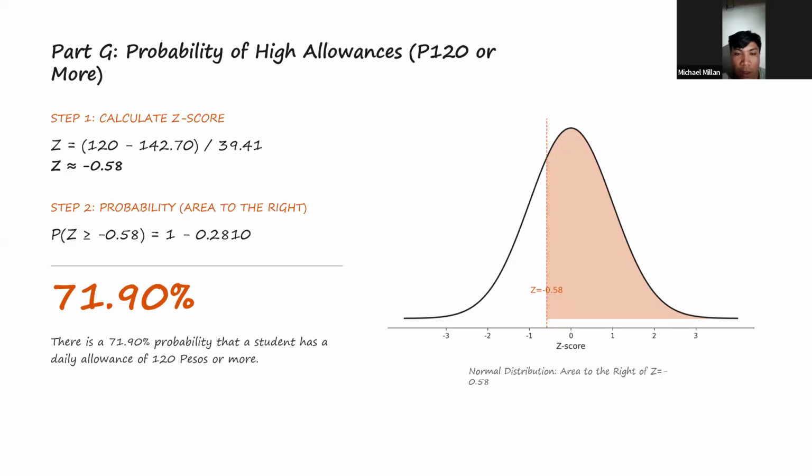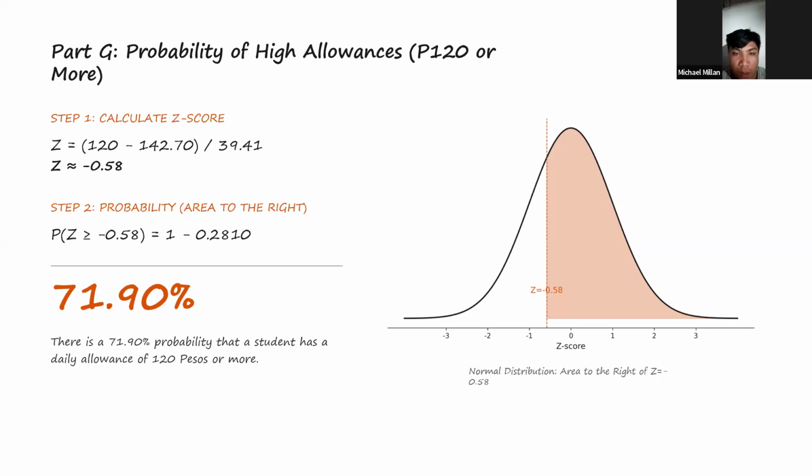To identify the values, x equals 120 pesos, the mean equals 142.70, and the standard deviation is 39.41. Next we calculate the z-score. Z equals 120 minus 142.70, divided by 39.41. That is negative 22.70 divided by 39.41, which equals negative 0.58.